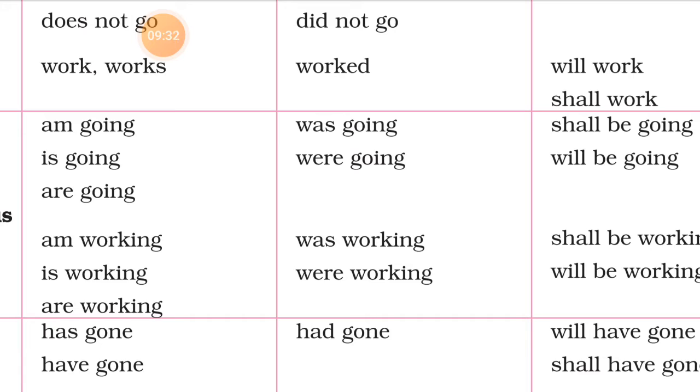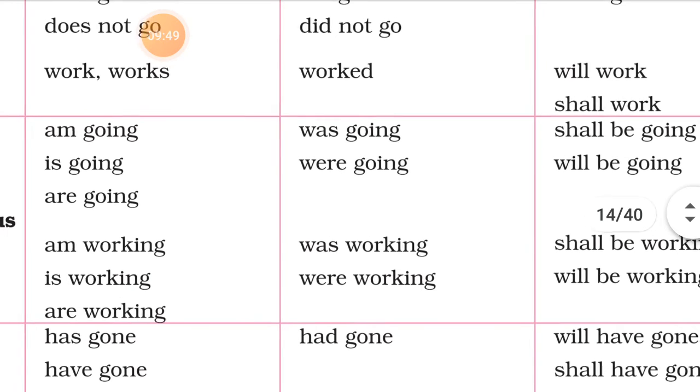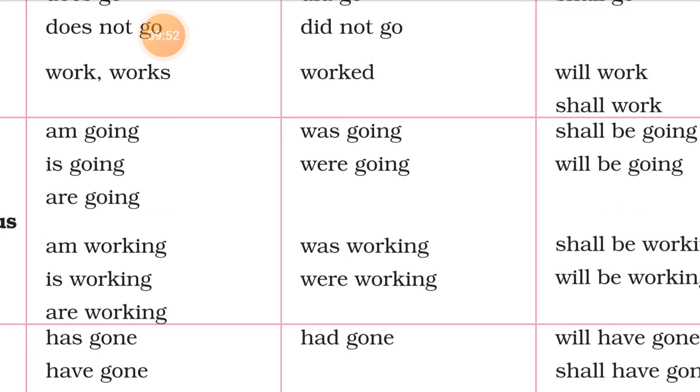How to differentiate whether it is present continuous, past continuous or future continuous? For future continuous, there will be use of will be or shall be. So shall be going, will be going is for future continuous tense. For past continuous tense, we will be using was and were. For singular, was is used. For plural, we use were. He was going, they were going.